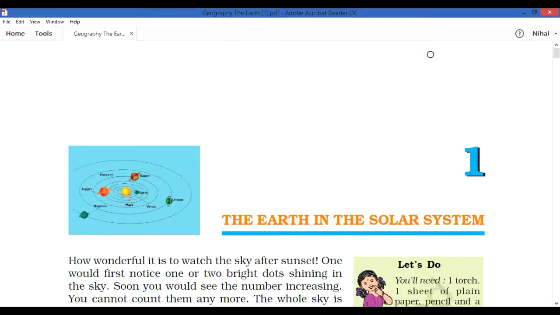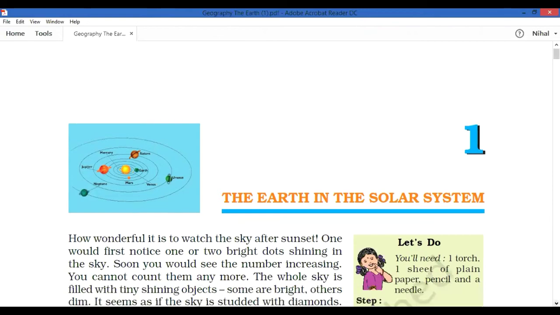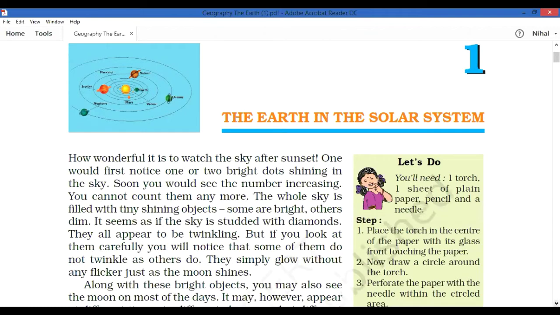Good morning, children. Today we are going to learn about the social science first chapter, geography first chapter, the Earth in the solar system. You already know about the Earth, solar system, everything, from your lower classes. Now in sixth standard, first chapter, we are going to learn more about it.